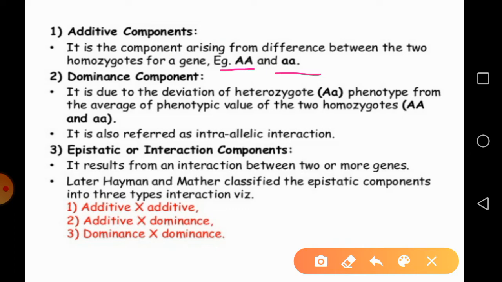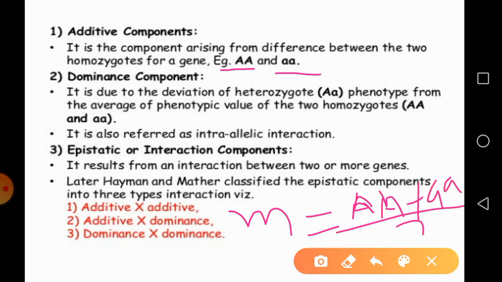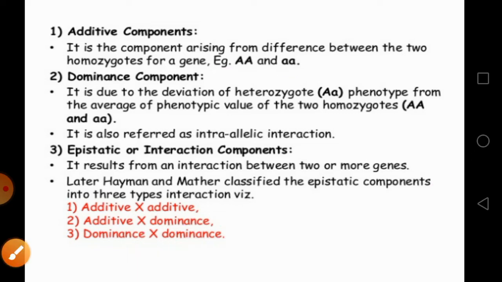That is called the mid parent value, denoted by letter M. So M is what you get if you take the average or summation of both. So this M is equal to the phenotype produced by the heterozygote resulting from a cross of these two homozygotes. So that is called additive variance. The next one is dominance variance. So dominance variance refers to the deviation of the heterozygote.